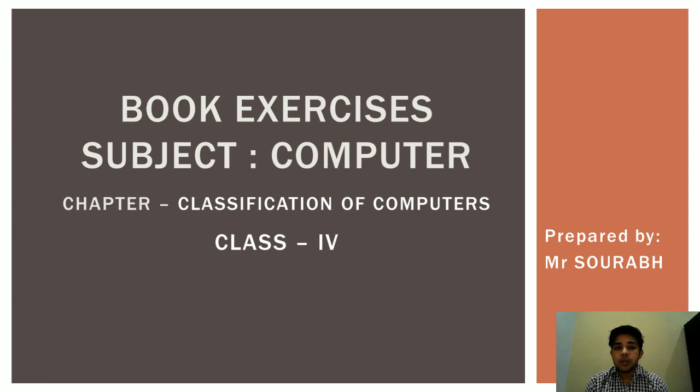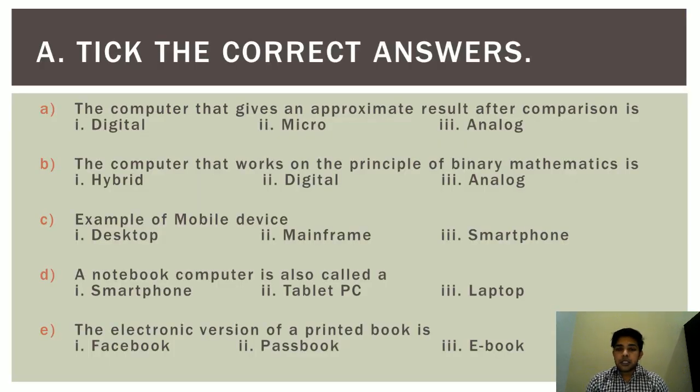Today we will do question answers of chapter number 2, that is classification of computers. Okay, children. Now, first question is pick the correct answer. Question number 1. The computer that gives an approximate result after comparison: options are digital computer, microcomputer, and analog computer. And the correct answer is analog computer.